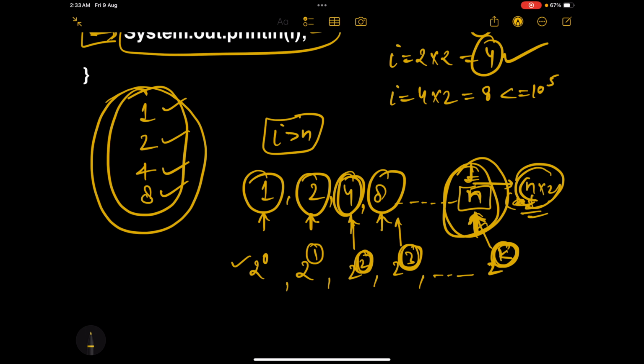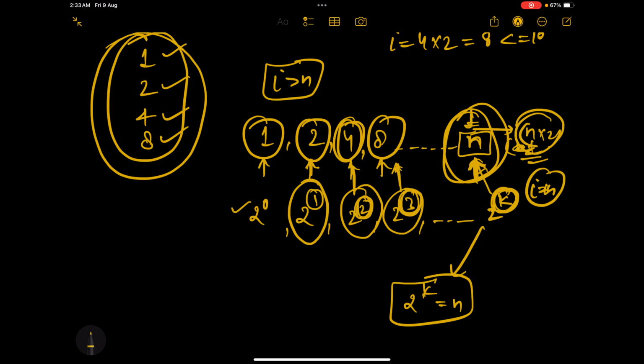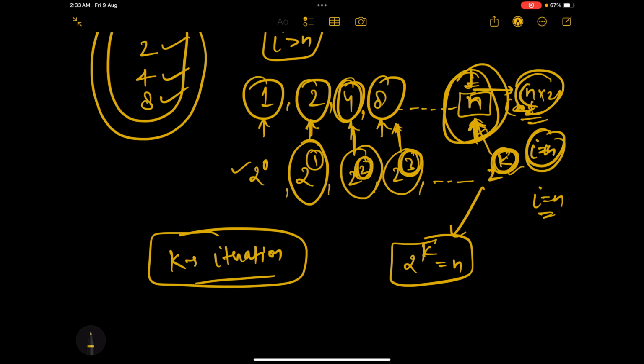So we can say 2 raised to the power 1 is 2, 2 raised to the power 2 is 4, 2 raised to the power 3 is 8. Now, can't we say 2 raised to the power k is equal to n? We can say that, right? Because we assumed that at kth iteration, the value of I will be n. This k is the iteration. That is why we are saying 2 raised to the power k is equal to n.